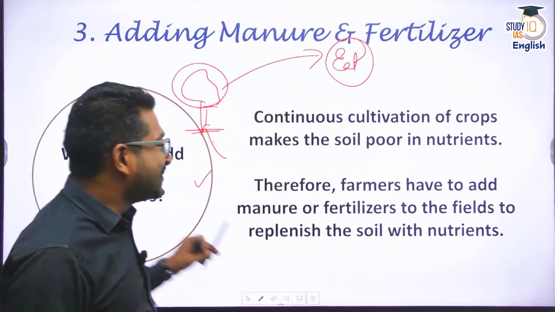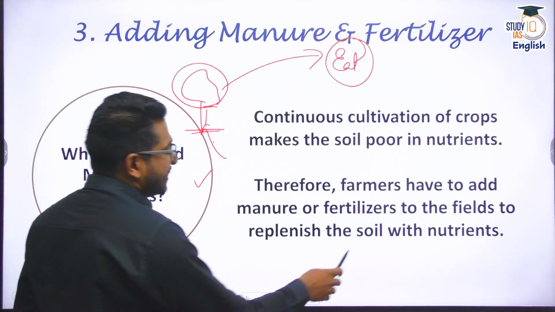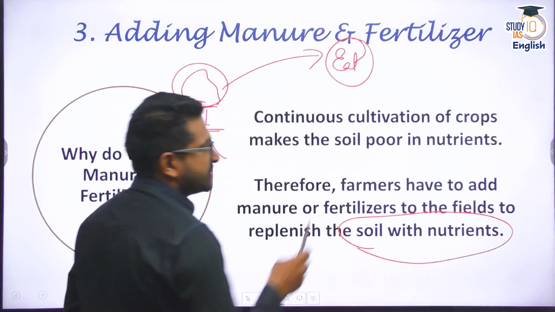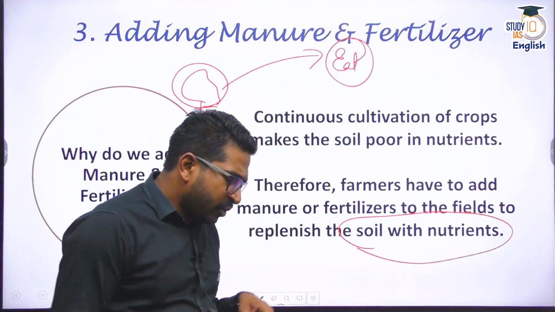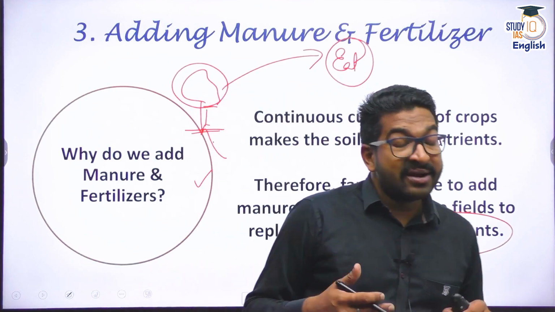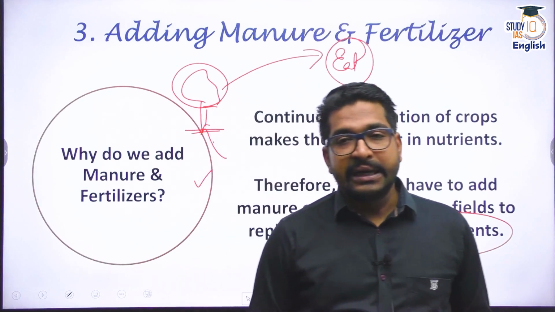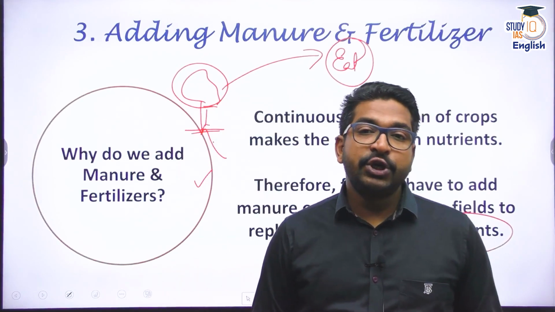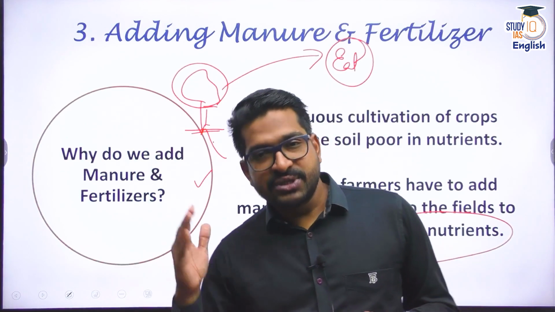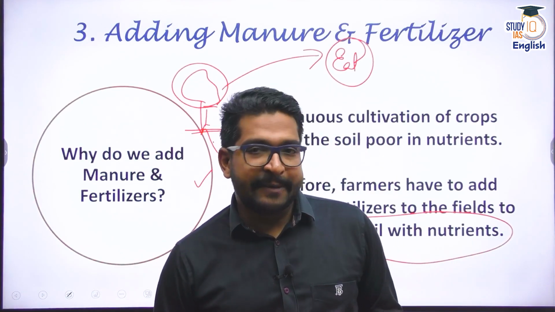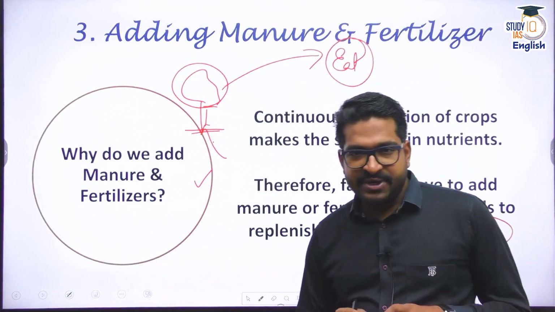That is why I need to add manure or fertilizers, so that the soil is replenished with the required nutrients. That's why we do a lot of soil testing and add a requisite amount of fertilizers. But that doesn't happen in India, because multiple times we have discussed that also. In India, there is extensive usage of urea. That means the fertilizer usage is skewed towards nitrogen in India. Why? We have spoken about that also, because urea is highly subsidized.